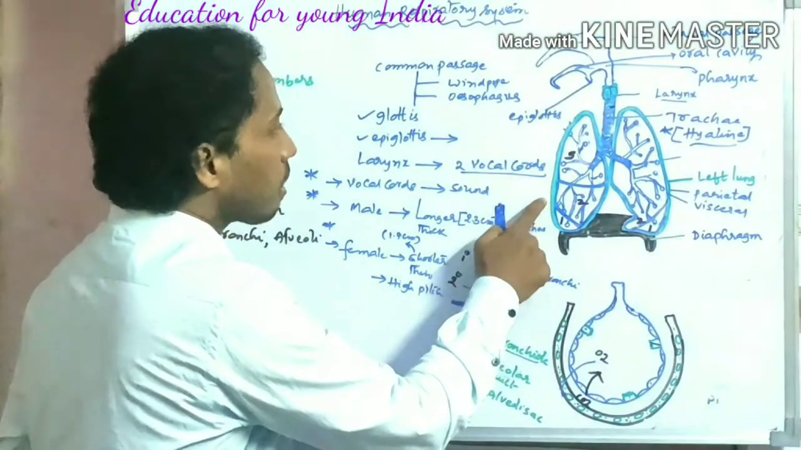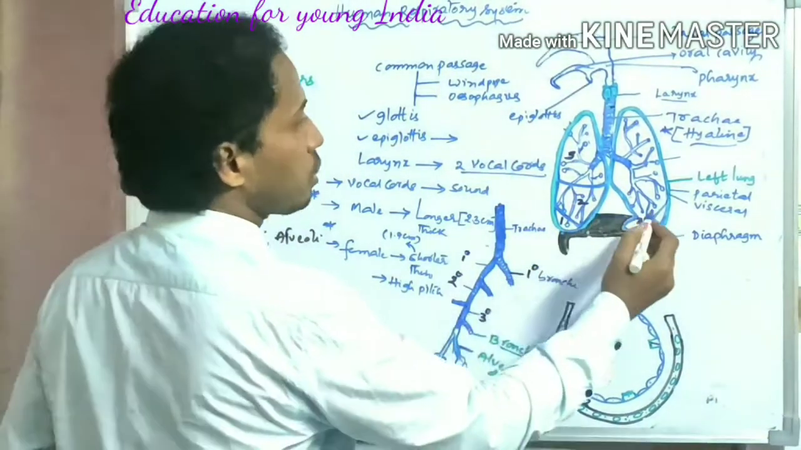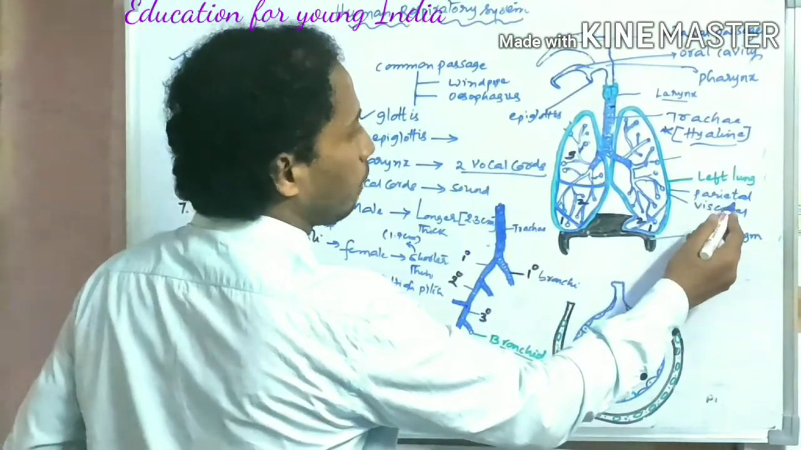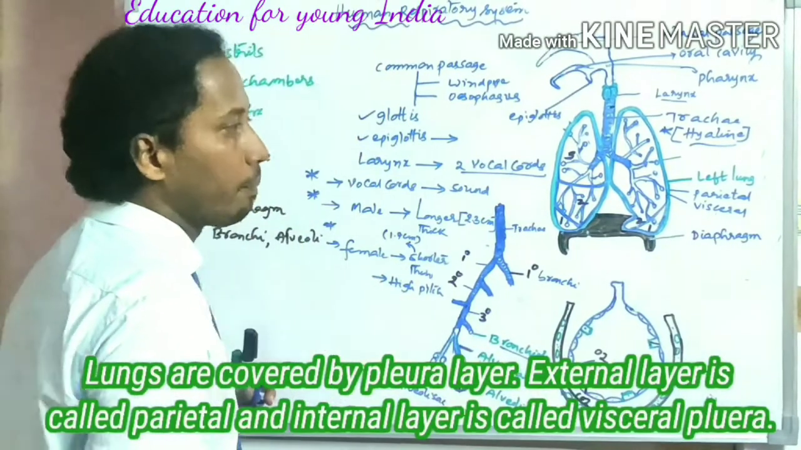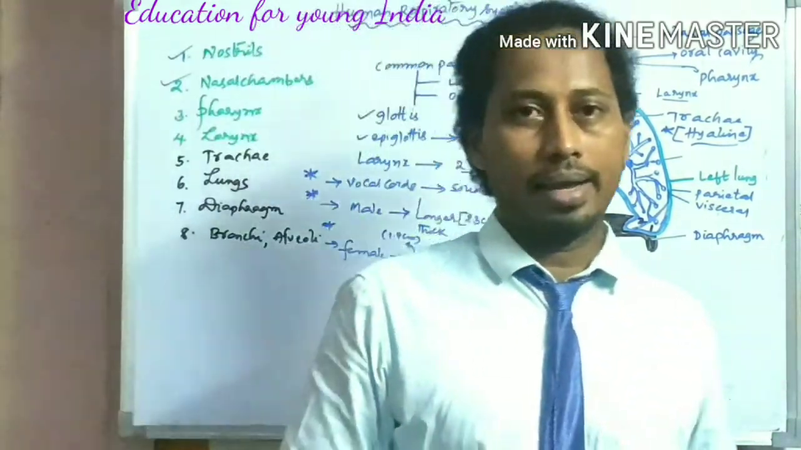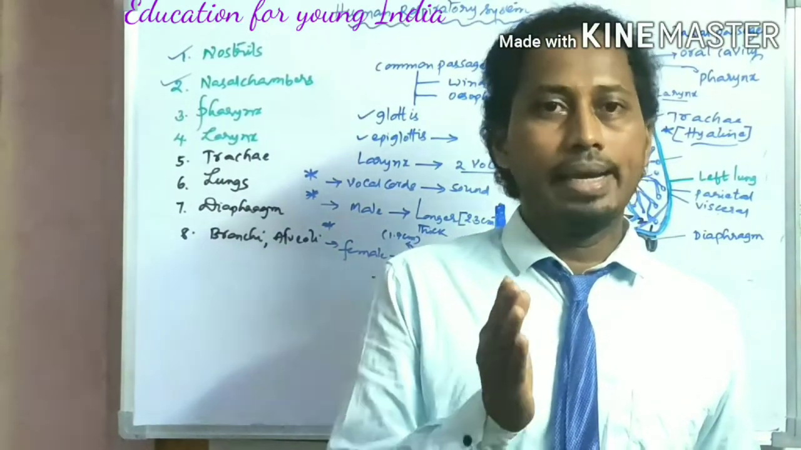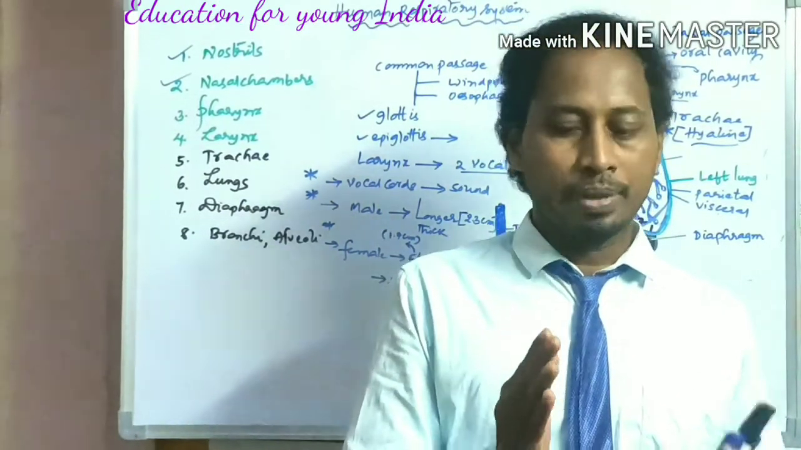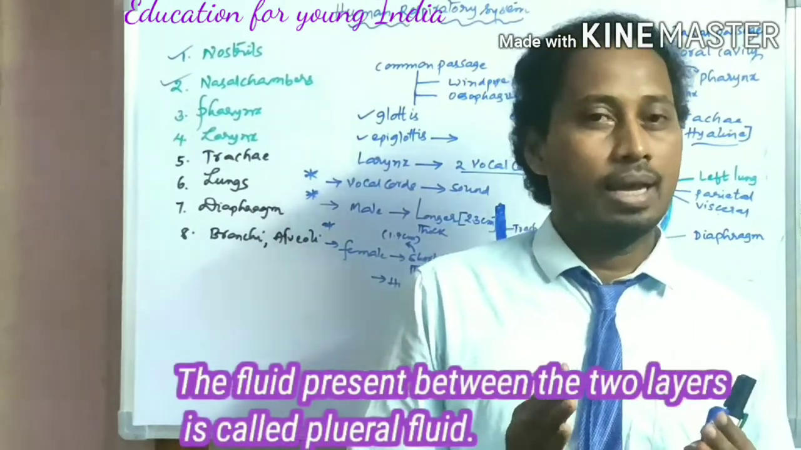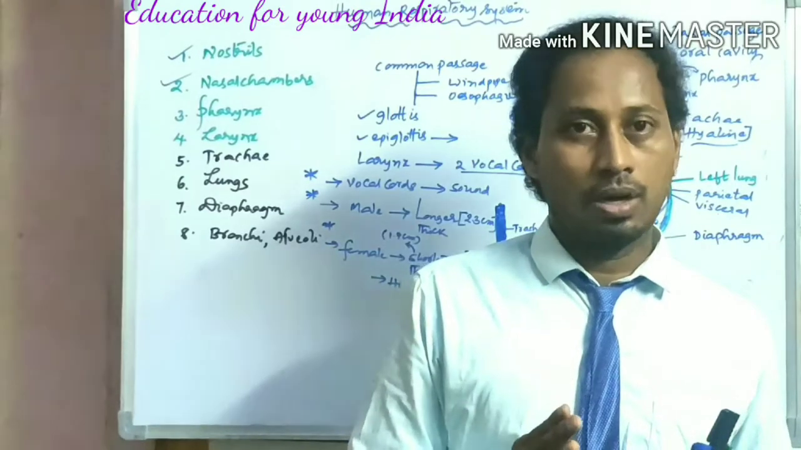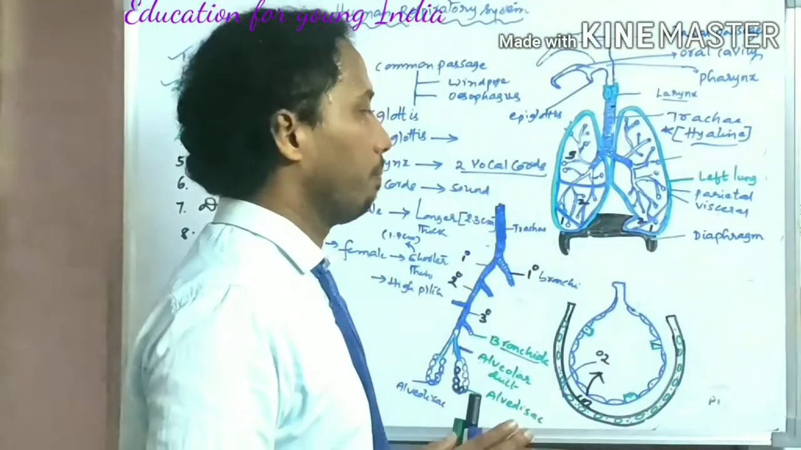The lungs are covered by 2 layers. One is, if you watch here, the greenish color, the parietal pleura, and this bluish internal one is called the visceral pleura. So the lungs are covered by two layers. The external layer is called the parietal pleura, the internal layer is called the visceral pleura. In between these two pleura there is a fluid. That fluid helps protect the lungs from damage or any harm.